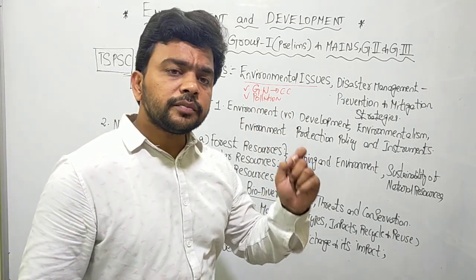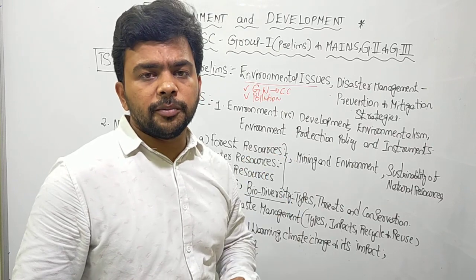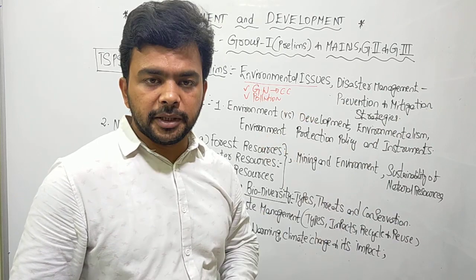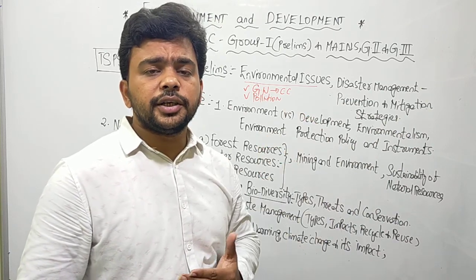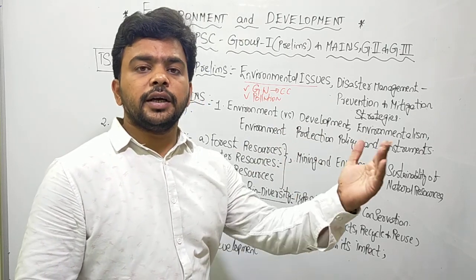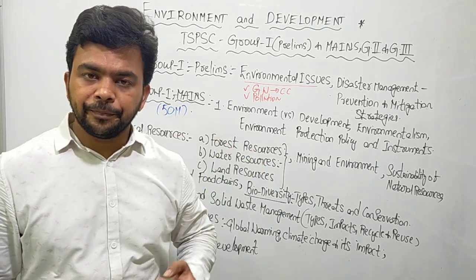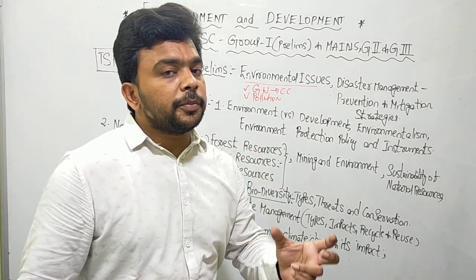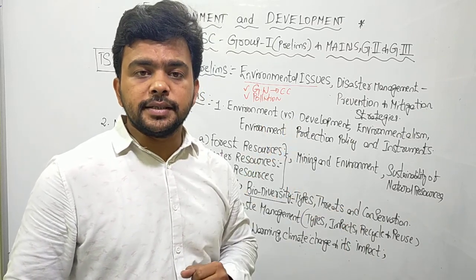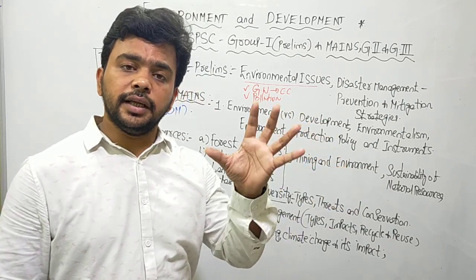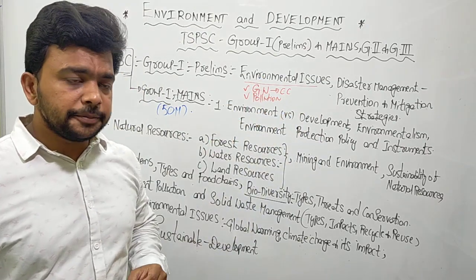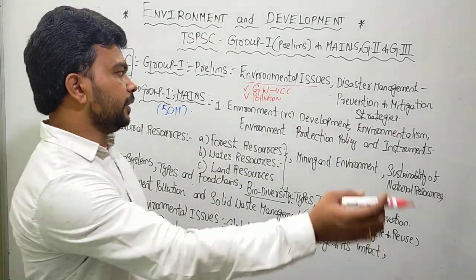Similarly, water pollution, river pollution. What are the various steps taken by the government of India to provide purified water to the citizens of this country? Okay, for example, in the Telangana state, to provide purified water to the citizens, the government of Telangana has introduced the Mission Bhagiratha program, and at the same time, they are also taking appropriate steps under the Mission Kakatiya program to restore the water tanks and the conventional lakes present in Telangana. So it is all about how you overcome pollution: air, water, soil, all these things.